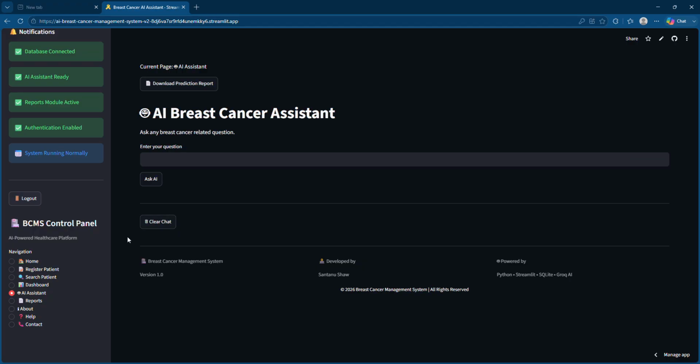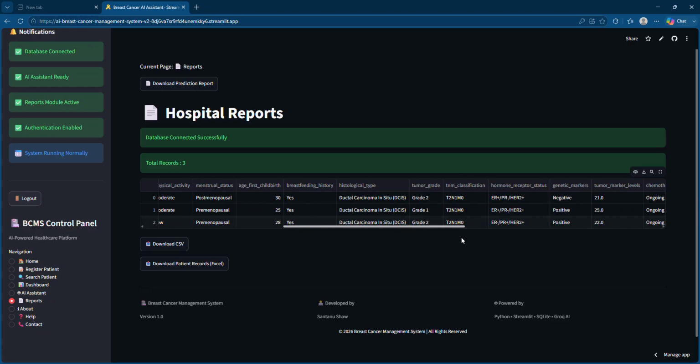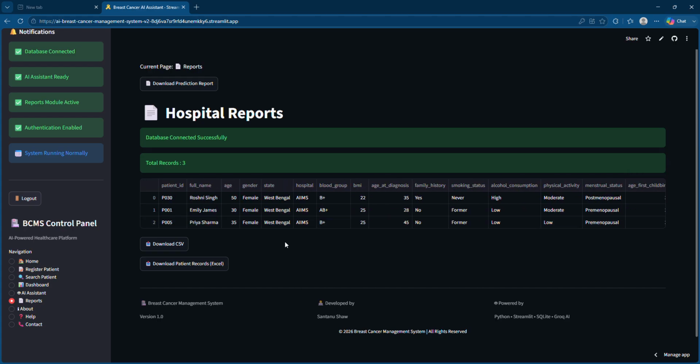So moving on to the next module, this is the reports part. As I told you, you can download the CSV file or the Excel file. In this format only, you will get your Excel file. Let's say 3 patients have already been registered with their different IDs, right? You can see here. This type of thing you will find in the Excel sheet or the CSV file. So both are here. You can download any one of them.